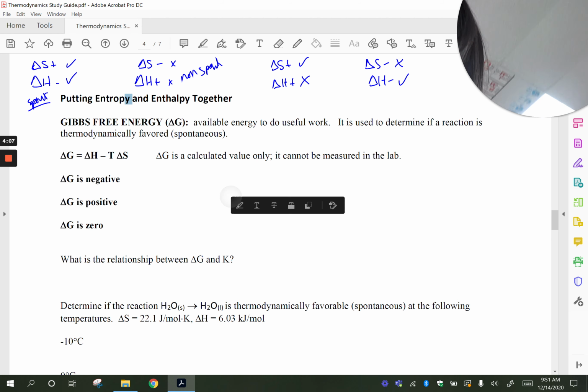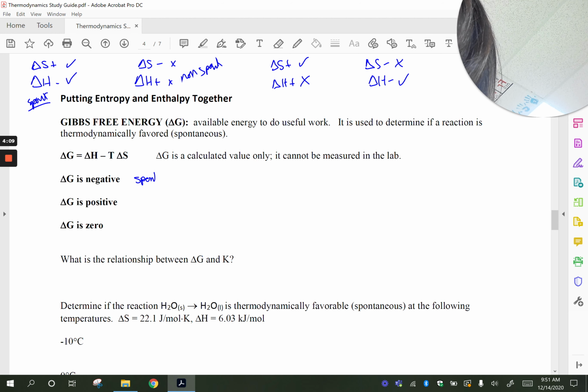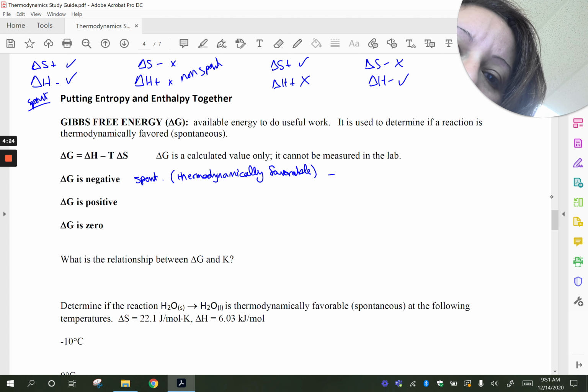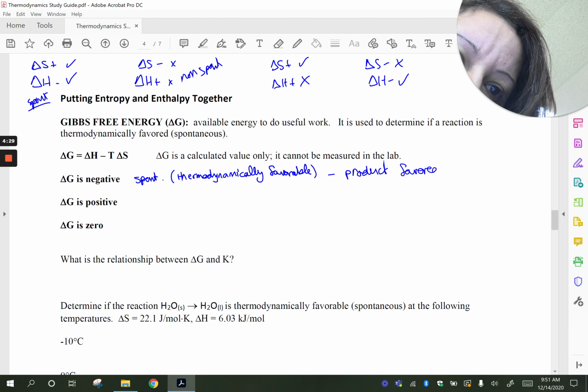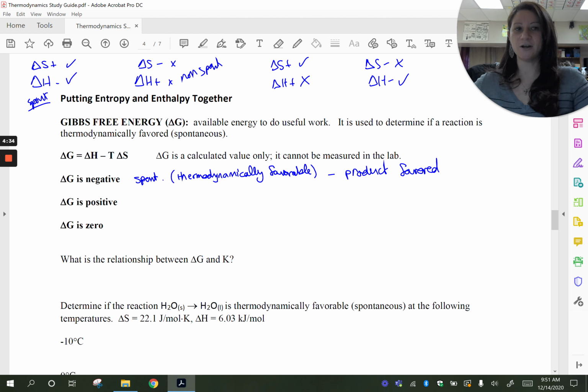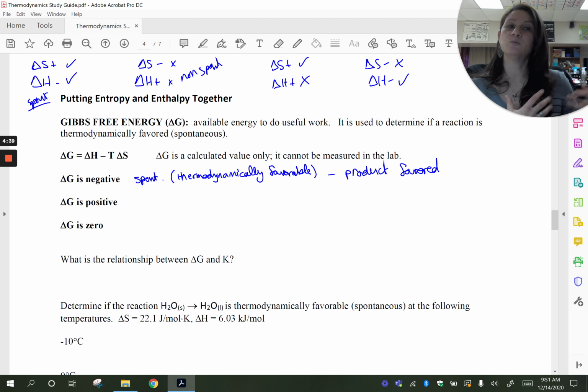So delta G is negative. That means it is spontaneous or thermodynamically favorable, which means the reaction is going to occur, it is product favored. So naturally it will occur. Again, it doesn't mean that it's going to occur fast, but eventually it's going to occur, that we favor the products more than the reactants.